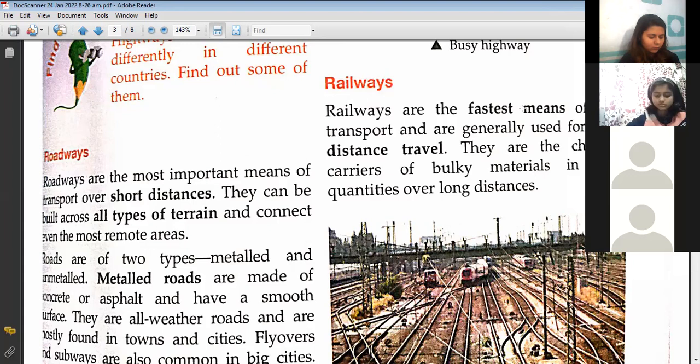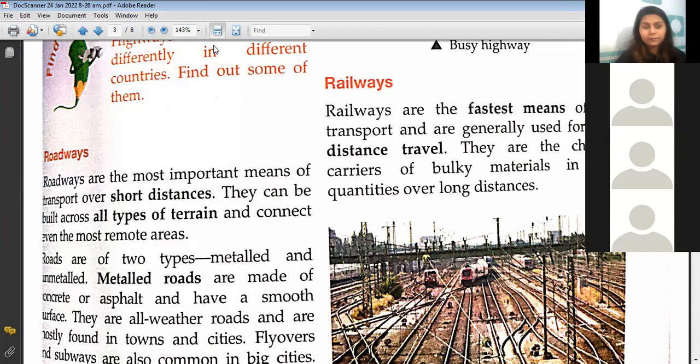What are they, the fastest means? The fastest means of land transport. Okay. Right, children? Railways are the fastest means of land transport and they are generally used for long distance travel. If we have to cover long distances, we go for railways. If we have to go short distances only, we opt for roadways, right? Railways are also used for goods. They are the cheapest carriers of bulky materials in large quantities over long distances.